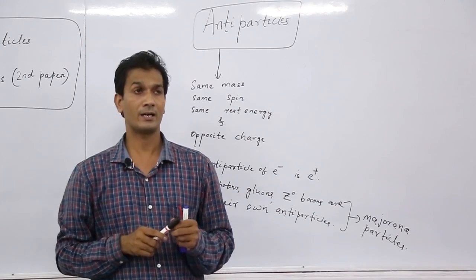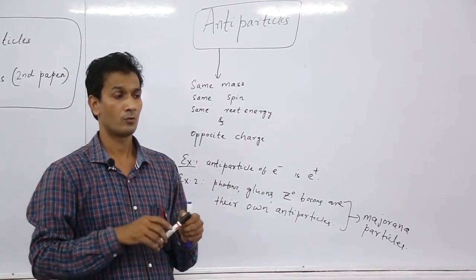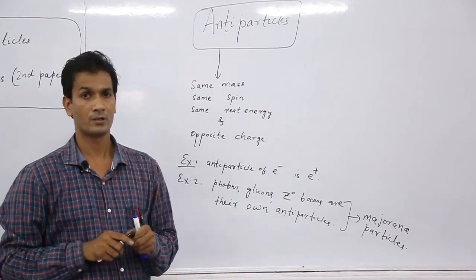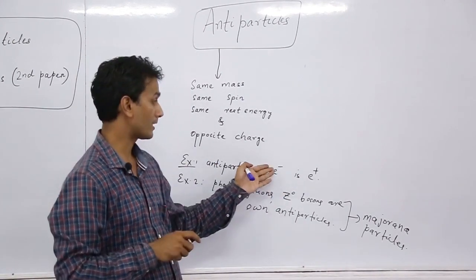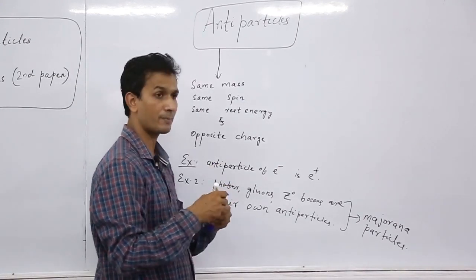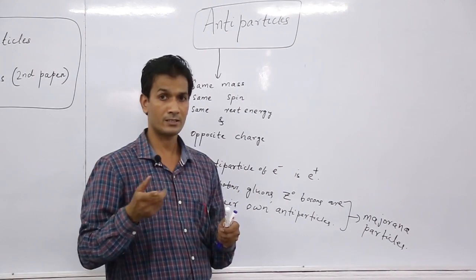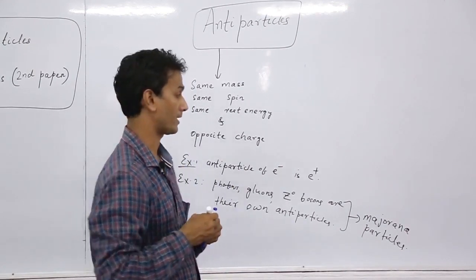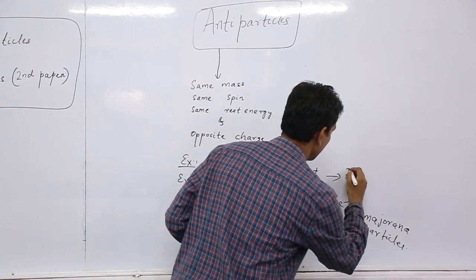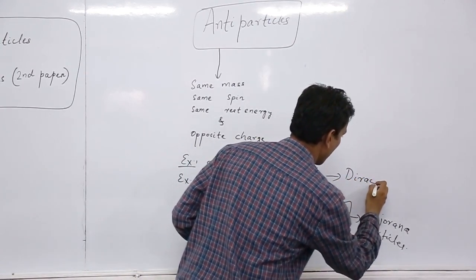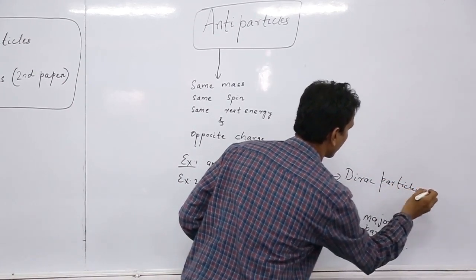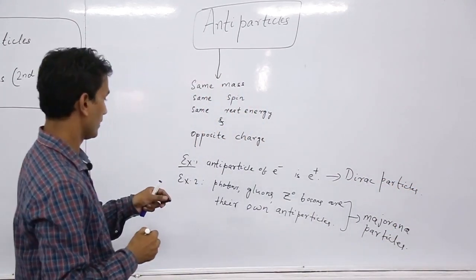So when the particle is different from its antiparticle, just like electron and positron, these particles are called Dirac particles. So Dirac particle means the particle is different from its antiparticle.